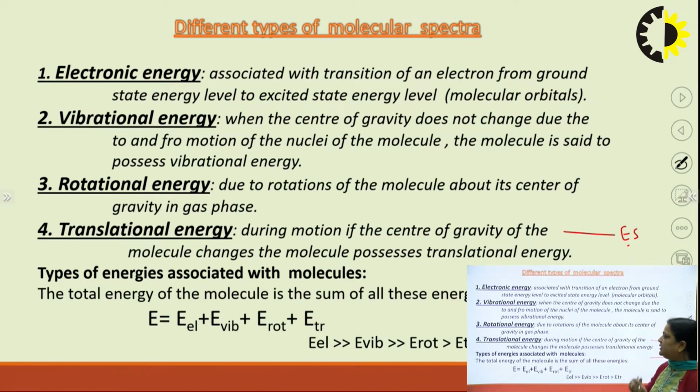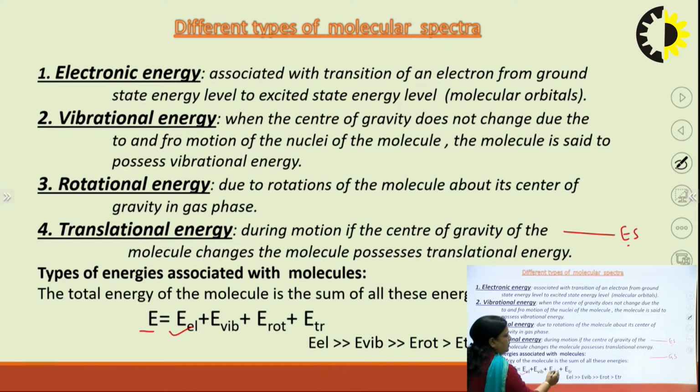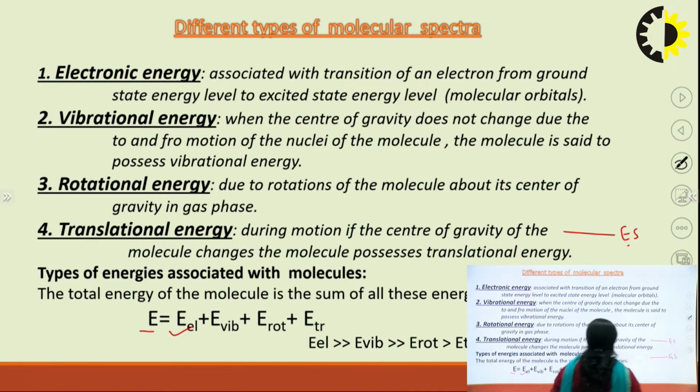So we can say that the total amount of energy in a molecule is a sum of electronic plus vibrational plus rotational plus translational. Since the translational energy is very small as compared to all 3, it can be neglected.